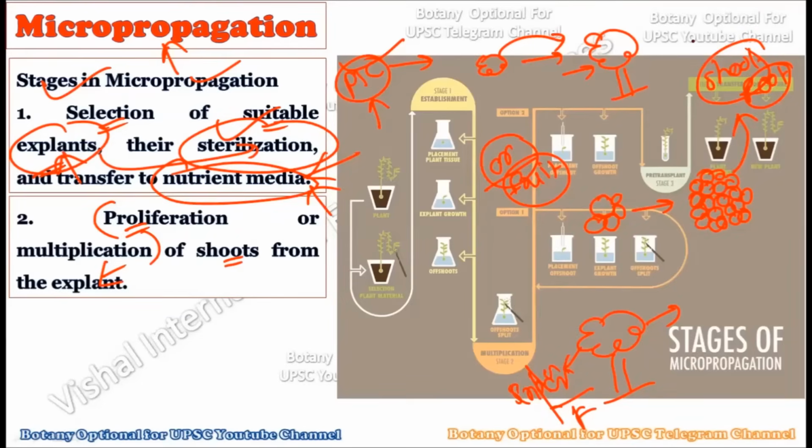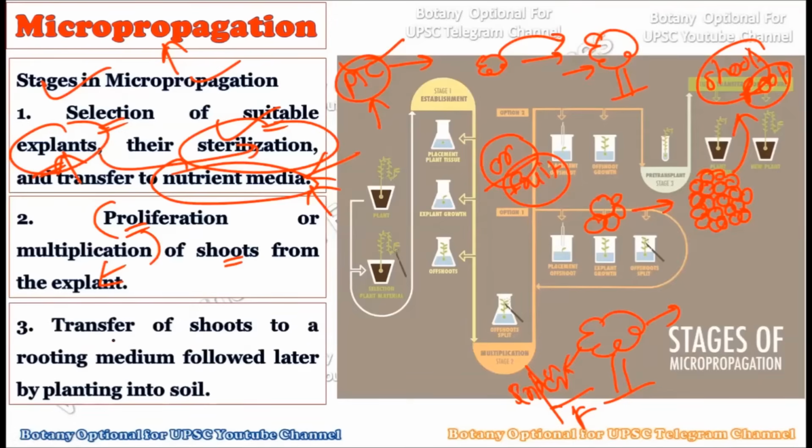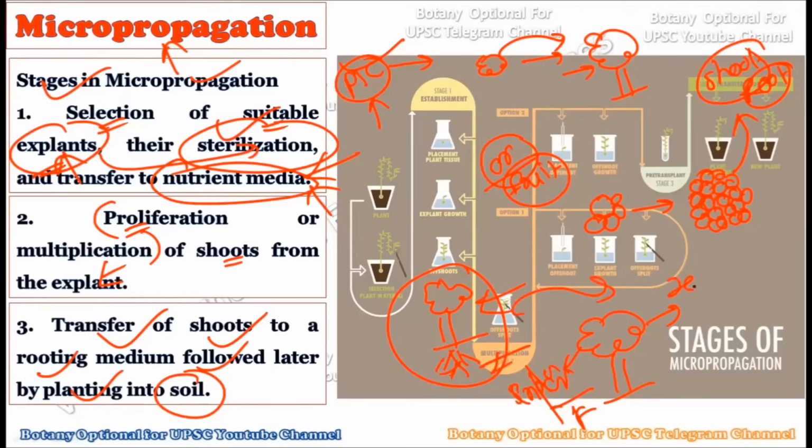So in the second stage, the proliferation or the multiplication of the shoots happens from the explant. And then in the third step, after there is a formation of the complete plantlet, that is, there is a shoot part and then there is a root part, then if there is a complete formation of a small plantlet, we can transfer these shoots to the rooting medium, followed by their planting in the soil. So basically, after the formation of the shoot and root, we can transfer these into the natural soil so that they can go into the natural world.